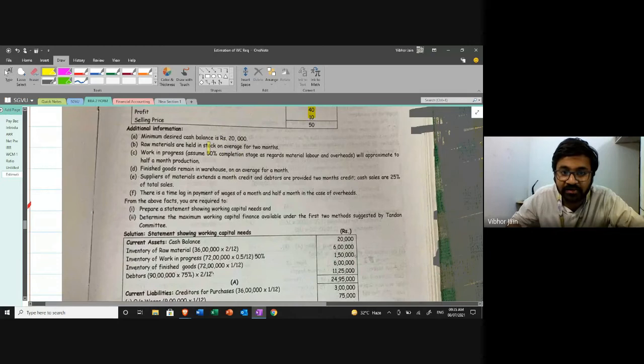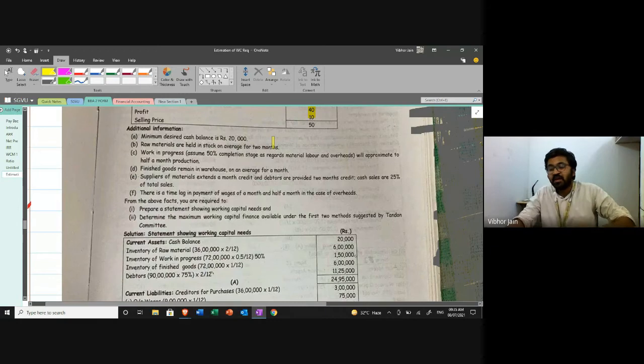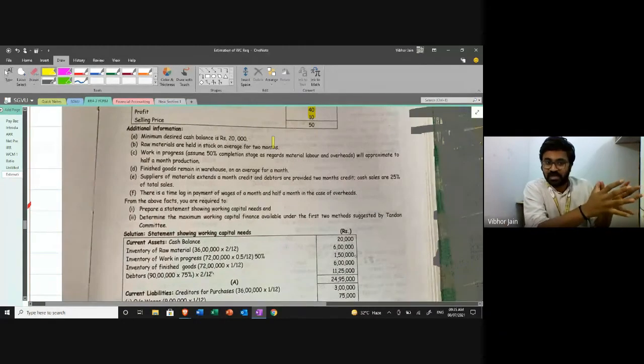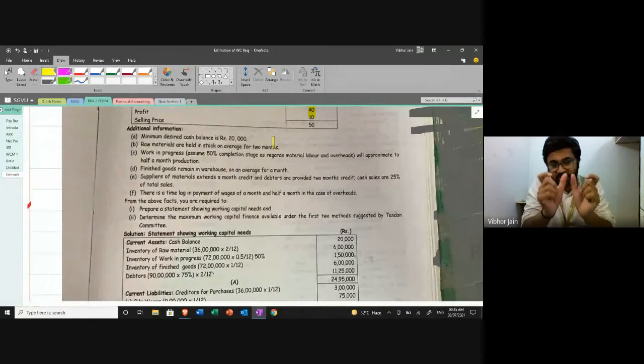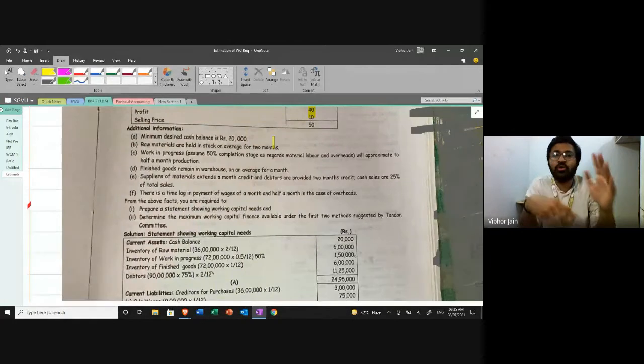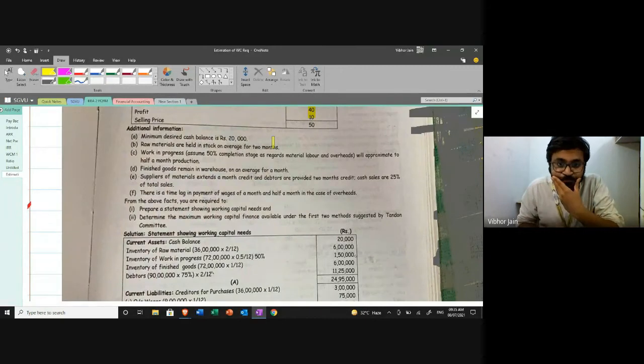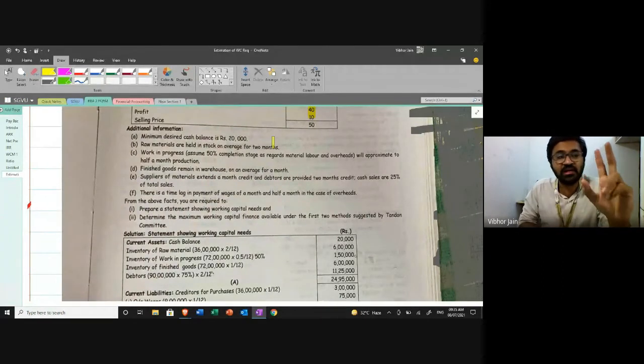Raw material is held in stock for an average of 2 months. That means when I purchase the raw material, before taking it into production, it takes 2 months. For 2 months my raw material is lying idle in the godown, in the storage. This is not specific, as every time it may not take 2 months; on an average it can also take 1 month, or 3 months, depending. But on an average, my raw material is lying in stock for 2 months.